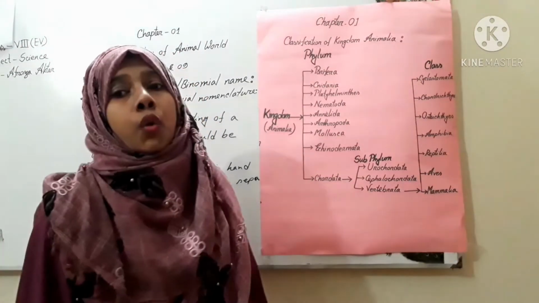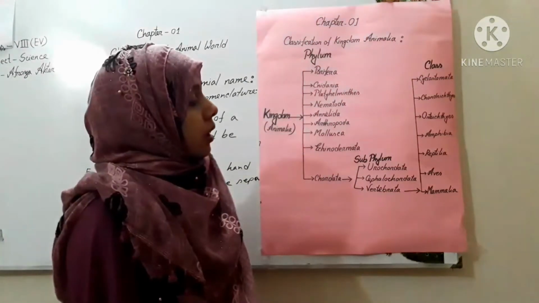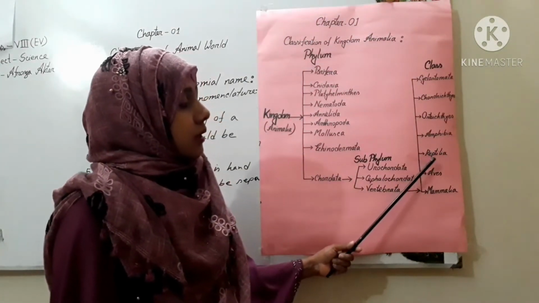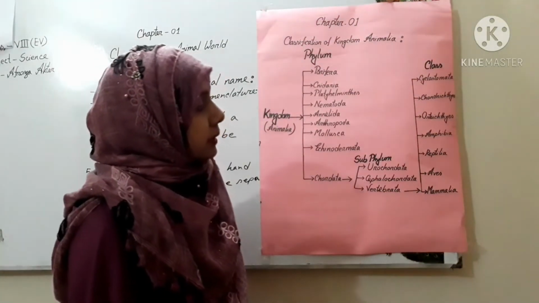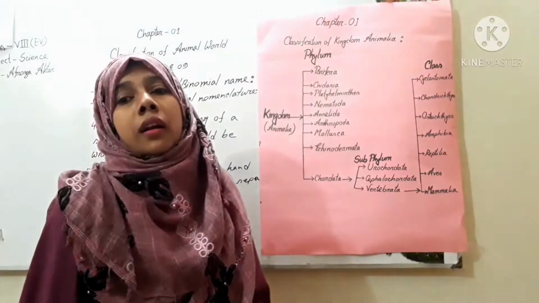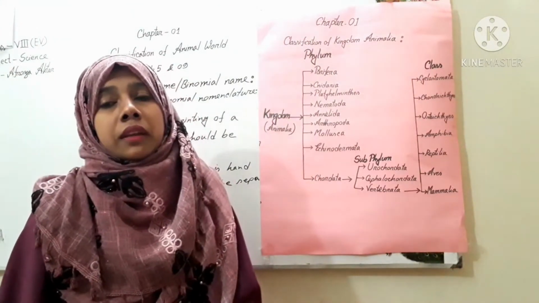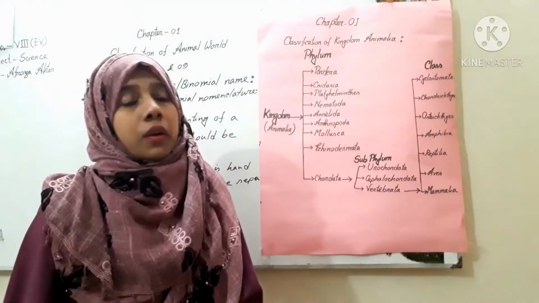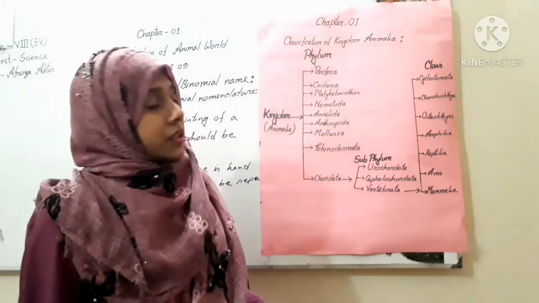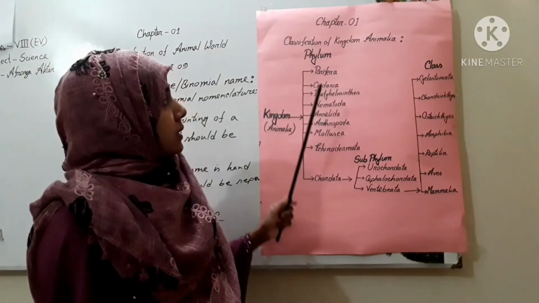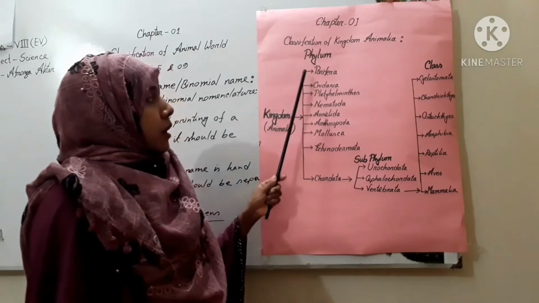Then Reptilia, crocodile or alligator type of animals are included in this category. That means they are Reptilia. Then Amphibia, they actually live in both places, land and water. Okay, I will discuss all this in the next class, but today I will discuss about different phyla.